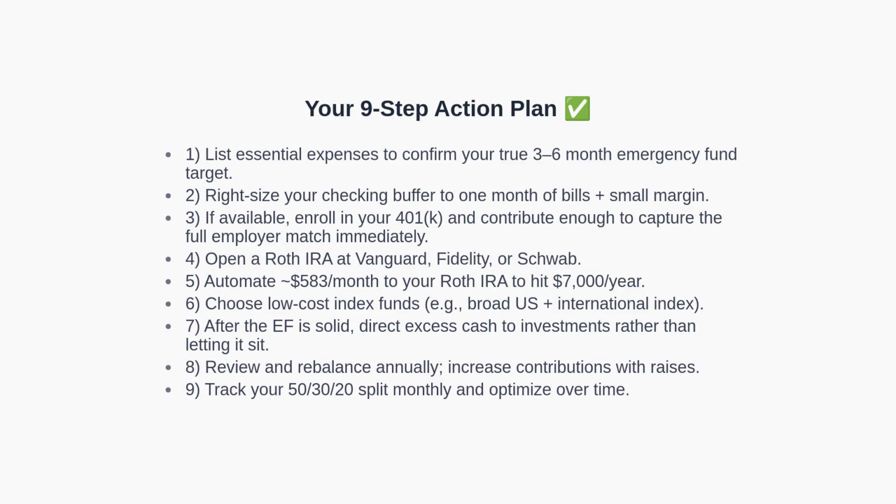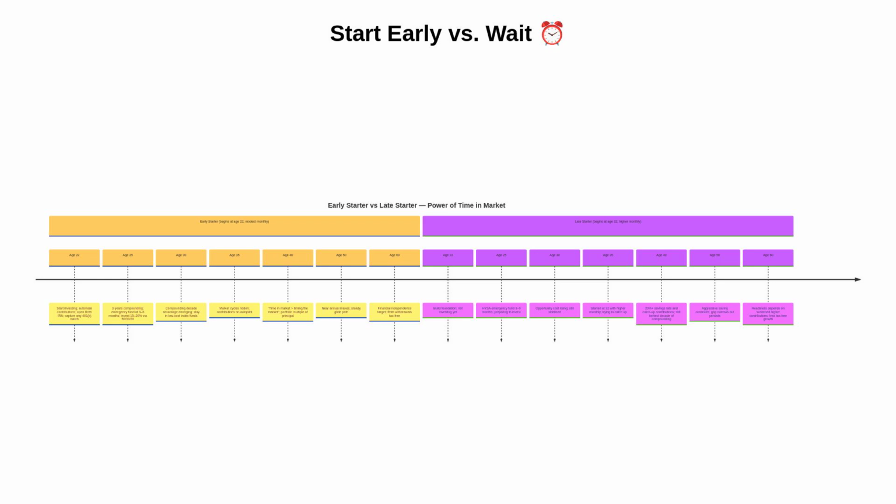To underscore why starting now matters so much, let's look at a timeline. This timeline contrasts two investors. The early starter begins at age 22, with modest monthly contributions, and gains an entire extra decade of compounding by age 32. The late starter, beginning at 32, often needs to contribute substantially more each month to reach similar outcomes,